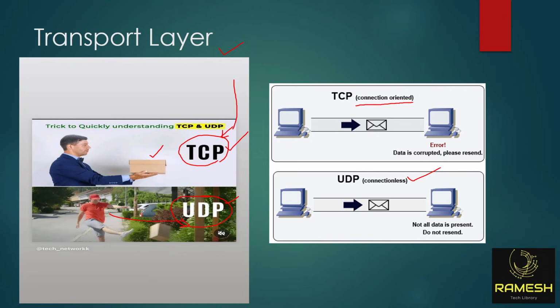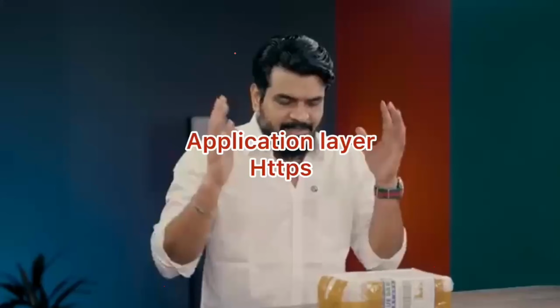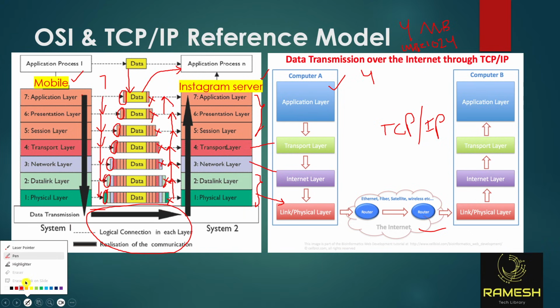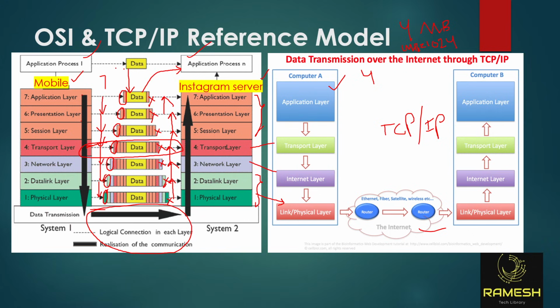I will show you at the end with a packet capture about these two. This is about the transport layer. In the transport layer, this is the data. Now listen carefully. From your mobile phone to the Instagram server, it will establish a tunnel. The data can go from mobile phone to server, and server to mobile phone. Both are applications only: the Instagram client application and the server application. So application to application, the transport layer can send data.